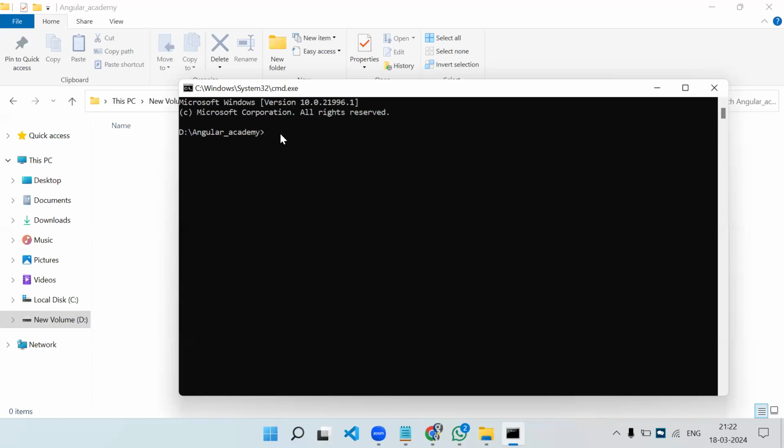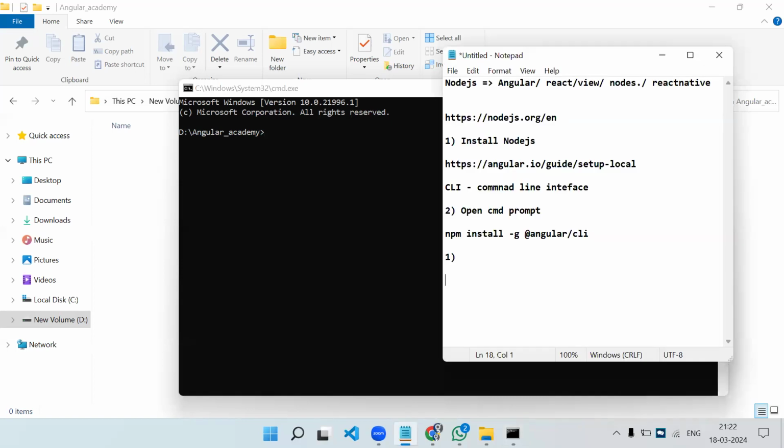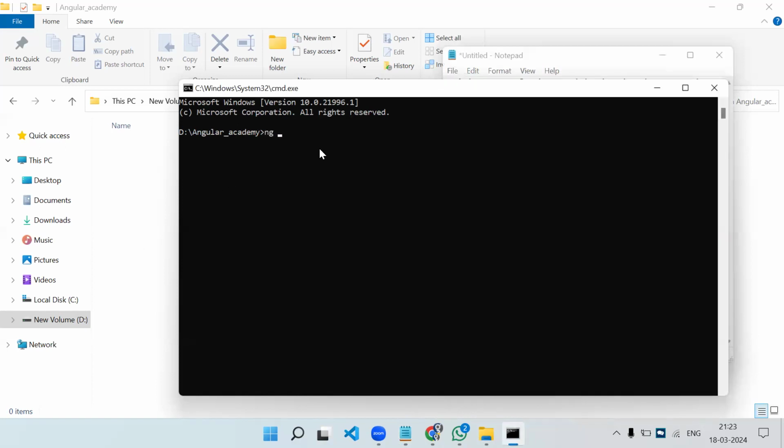Right. Now, to create a new project, we have to make use of the Angular CLI command. Why do we need the Angular CLI? Because Angular CLI is a tool with so many commands. If you use those commands, you don't have to manually create all those files. Angular CLI will create them for you. So to create a new project, we have the command ng new and then your project name.